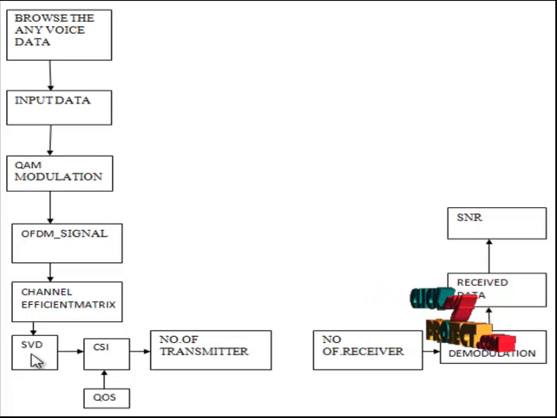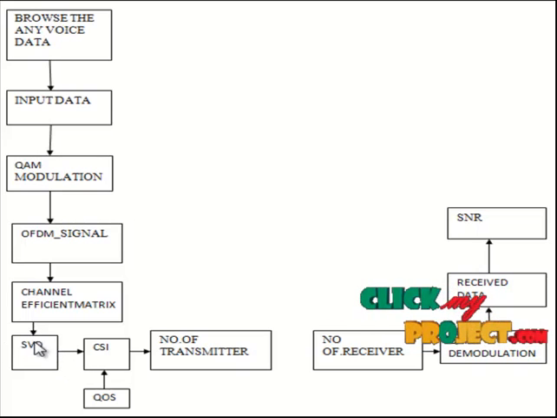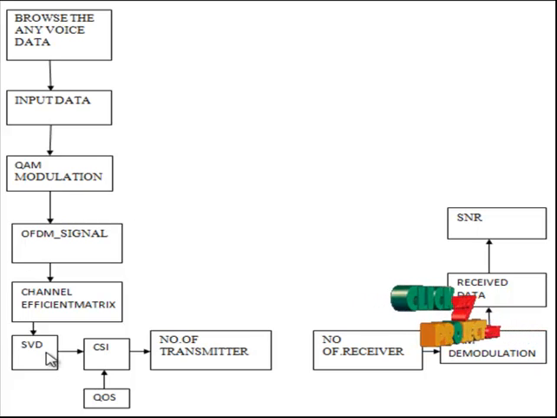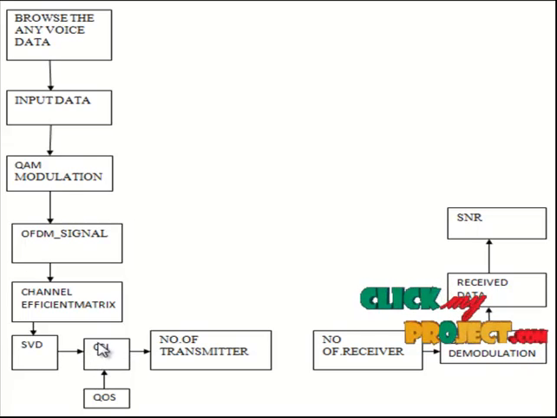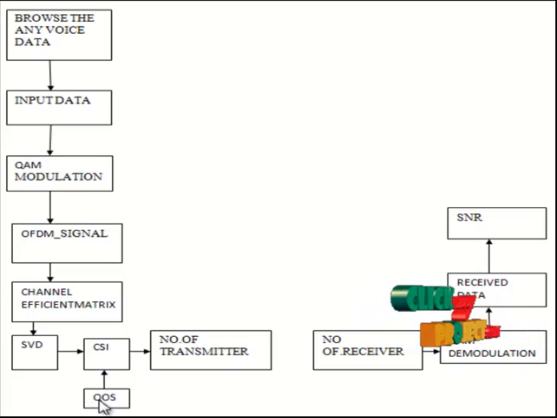The SVD method is used to calculate all the channel path gains. Thus the path gain method is used to calculate the path delay. The lowest delay is measured in the CSI information window. Thus the quality of service method follows this. The quality of service is part of the energy efficiency optimization process.